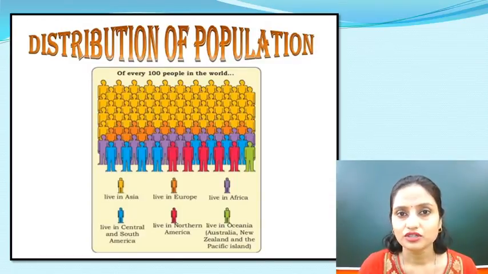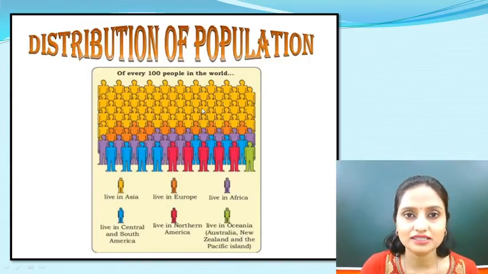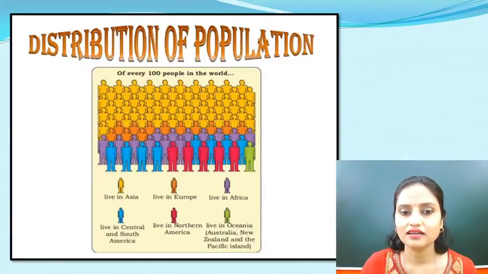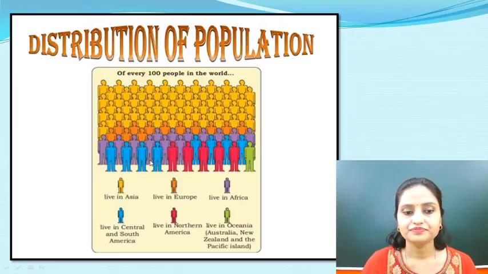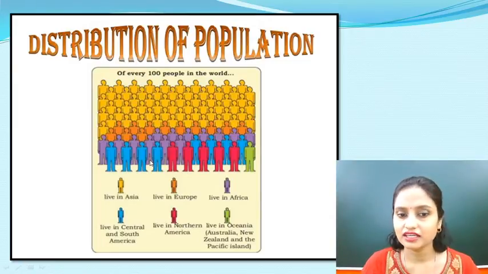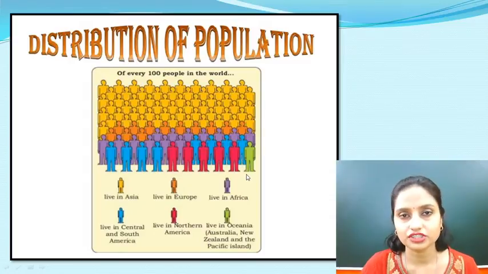This is the distribution of population. Yesterday I made you see this one. This is of every 100 people in the world. You can say that the majority of the people live in the Asia subcontinent, and there are comparatively fewer people in Africa and Europe. Central and South America and Northern America are also fine, but you can see that the smallest portion of people stay in Oceania, that is Australia and New Zealand.